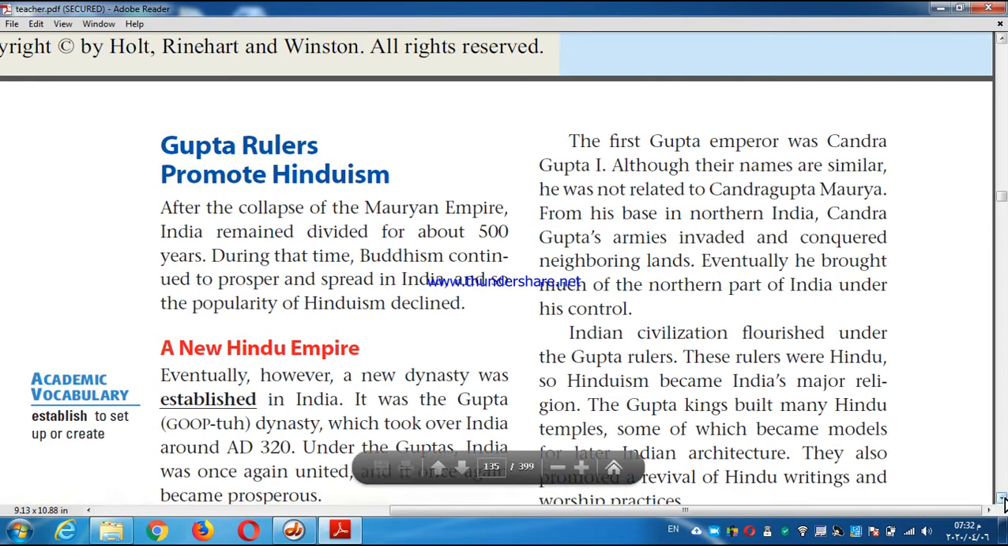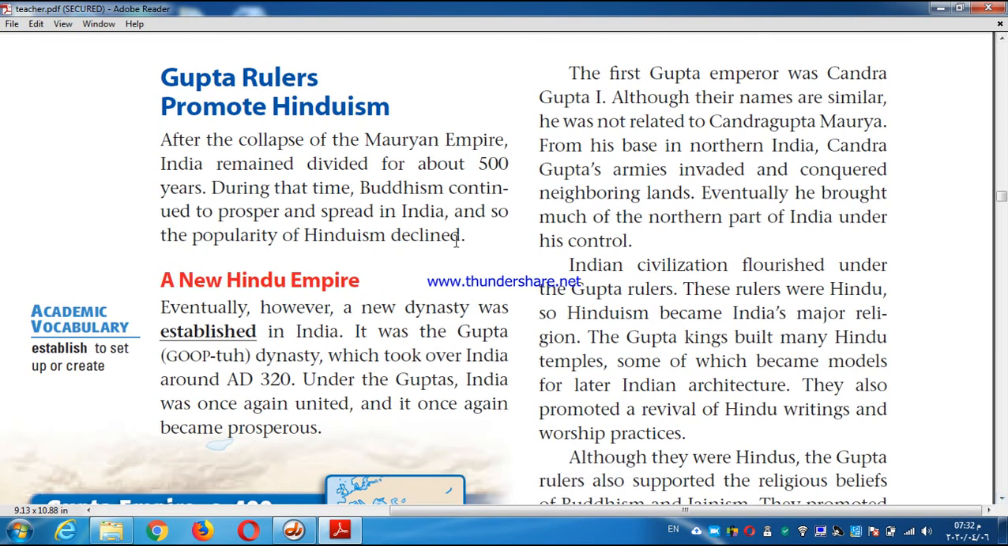So what will happen? Have a look at this. The society under the Gupta rulers. Have a look.